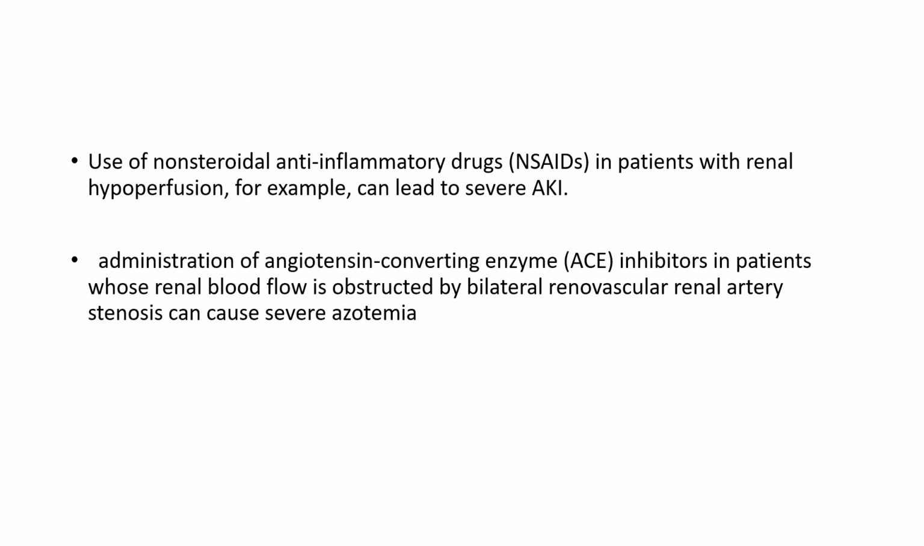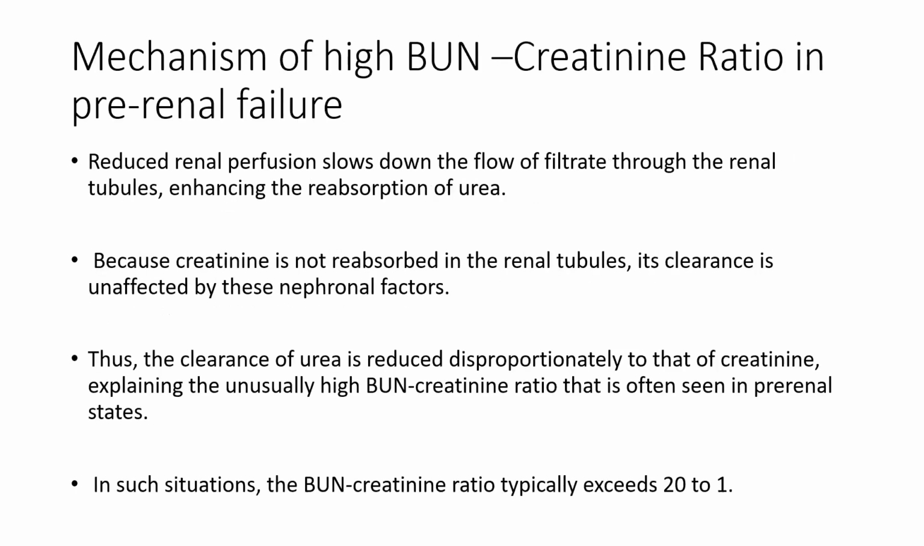Use of NSAIDs in a patient with renal hypoperfusion, for example, can lead to severe AKI. Administration of an angiotensin converting enzyme inhibitor in a patient whose renal blood flow is obstructed by bilateral renal artery stenosis can cause severe azotemia. Now we'll see the mechanism of a high blood urea to creatinine ratio in prerenal failure.